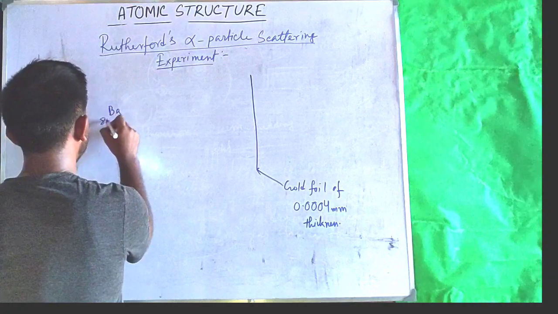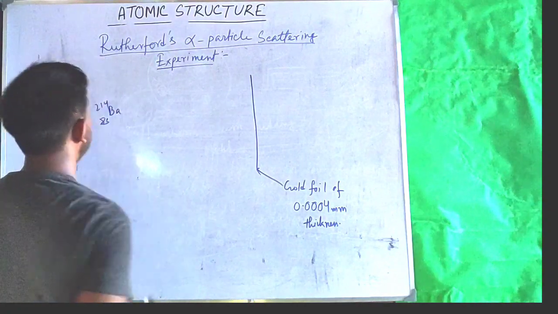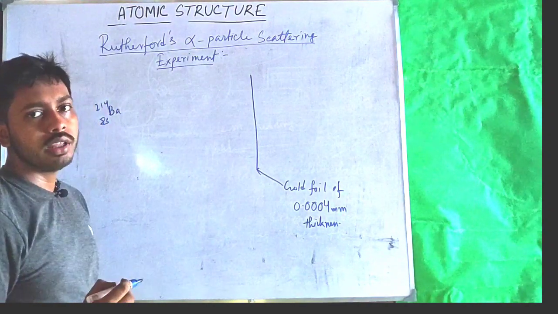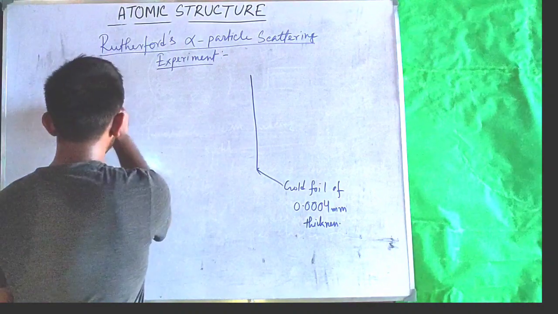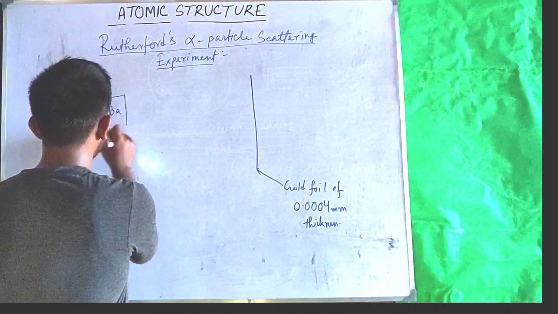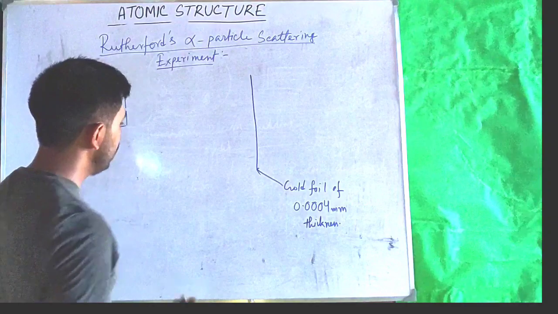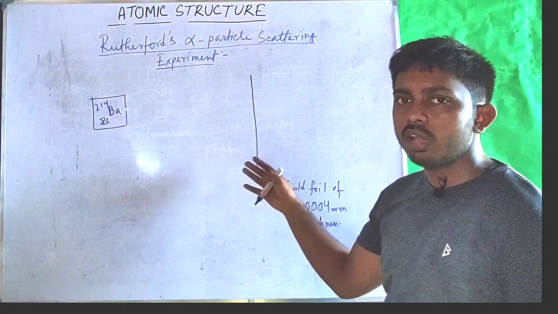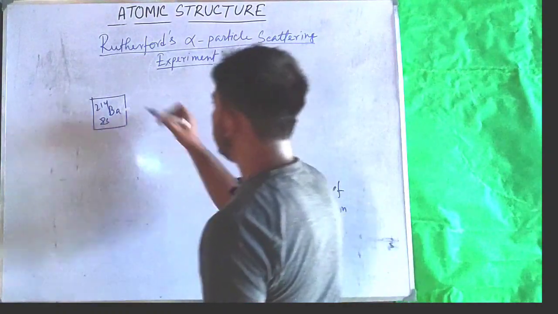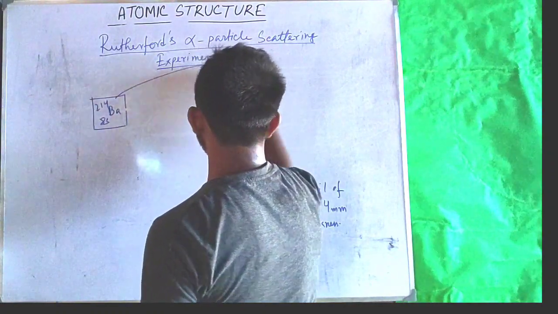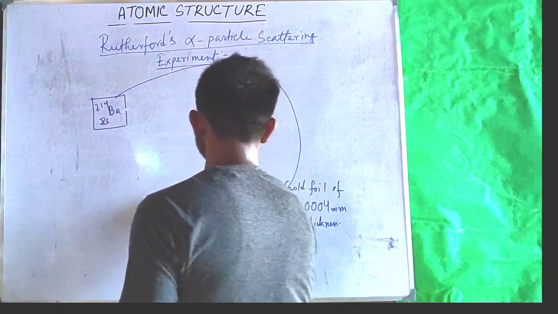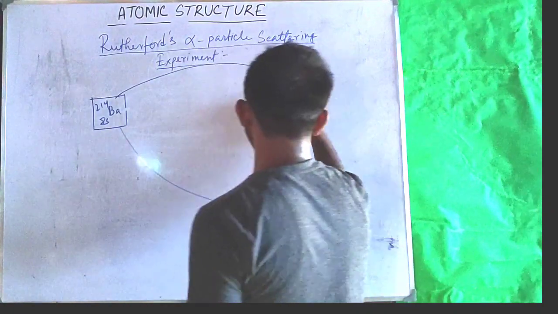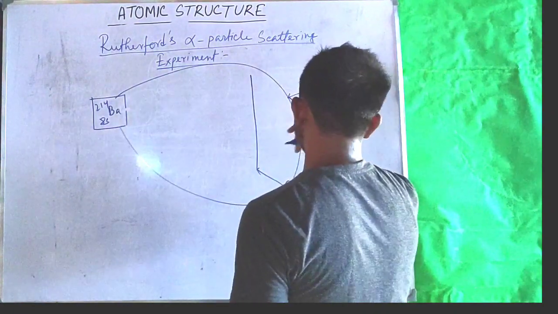Barium 83-214 as the source of alpha particle, which was put in a lead box with a pinhole, so that one can get a narrow stream of alpha particle, and the whole setup was covered with a glass screen coated with fluorescent material zinc sulfide.